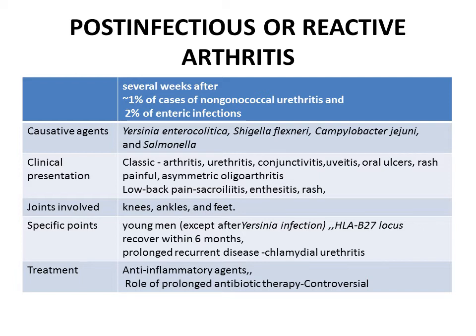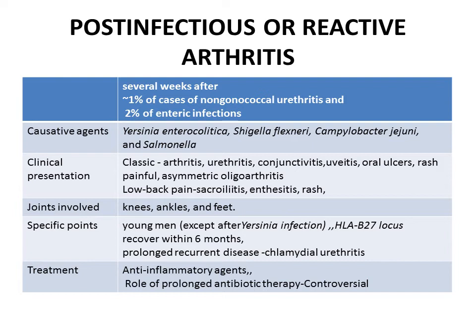The clinical presentation can be the classic presentation of arthritis, urethritis, conjunctivitis, uveitis, oral ulcers, rash, and painful asymmetric oligoarthritis. Low back pain presents as sacroiliitis or enthesitis, and rash. The joints involved are knees, ankles, and feet. Of specific importance, the predilection is seen in young men with the HLA-B27 locus, and recovery is seen within 6 months, whereas in prolonged recurrent disease you have to check for chlamydial urethritis.